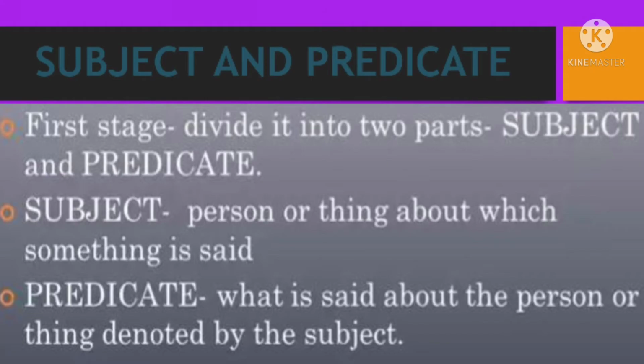Again, a sentence is divided into two parts, that is, one is subject and the other is predicate. Subject tells us about the doer of the action, the person or thing about which something is said. We get the questions like who or what. Whereas predicate means what is said about the person or thing denoted by the subject. Predicate means what work has been done by the subject.